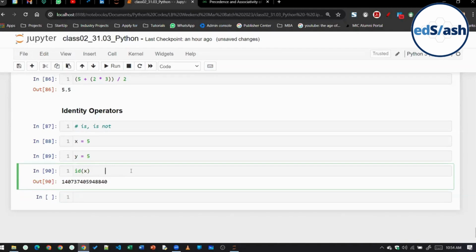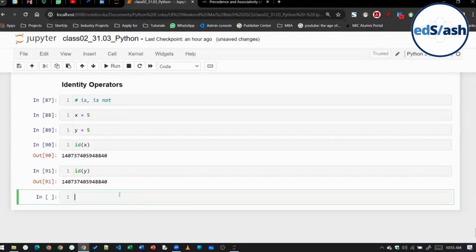Now, what happens in case of immutable data types? You can see here we are using integer, and integer is immutable. I covered immutable and mutable in the last session, if you remember. So if I write ID of x and ID of y, you can see we're getting the same output.